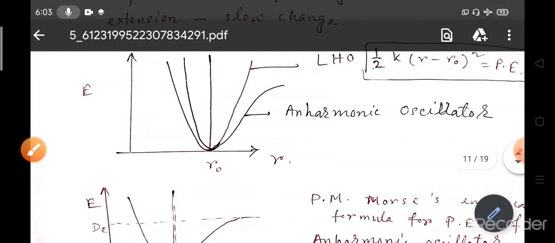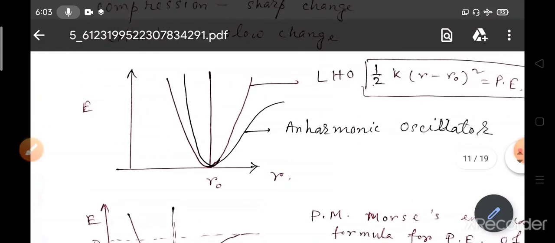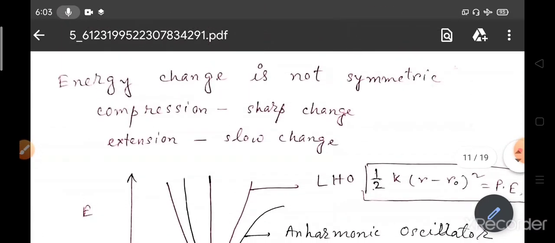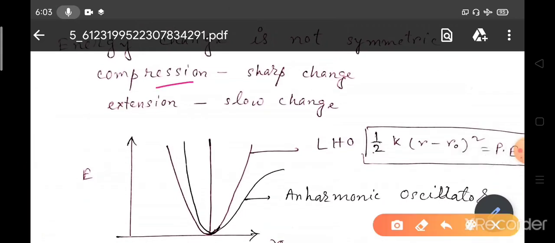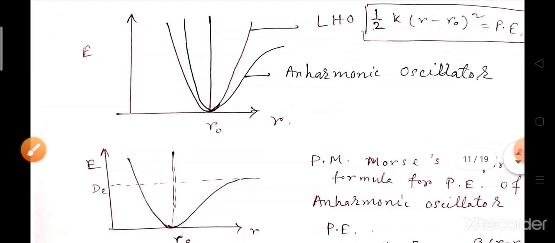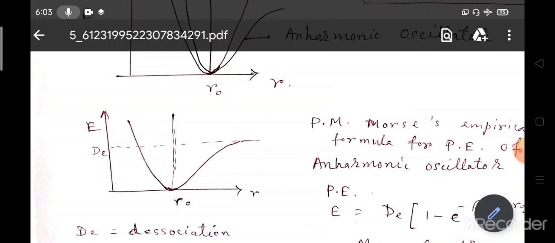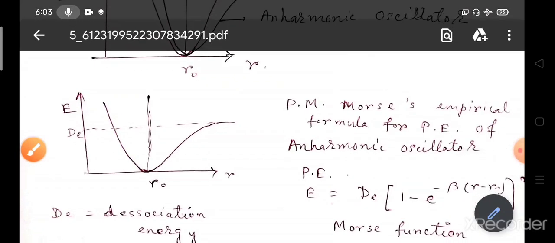But in the real molecule, we have to consider that the change is asymmetric, or not the same amount when we calculate it for the compression and for the extension of the molecule. For the compression there is a sharp change in energy, for the extension there is a slow change of energy. This comes from this kind of potential, known as the anharmonic potential, and this model is known as the anharmonic oscillator.